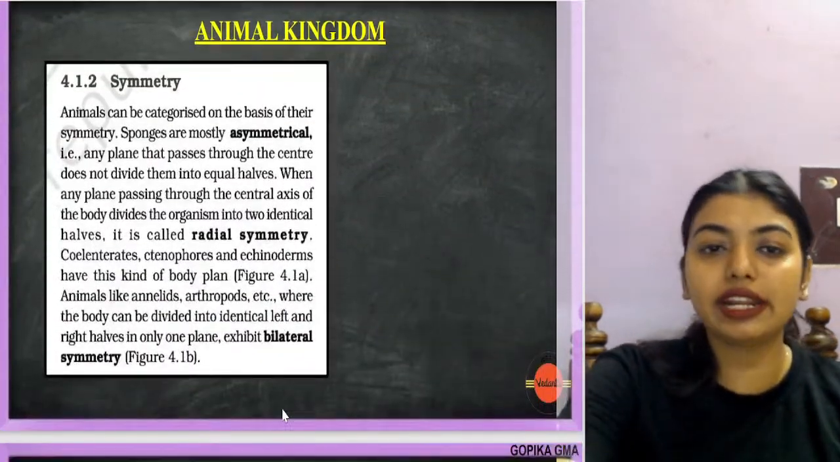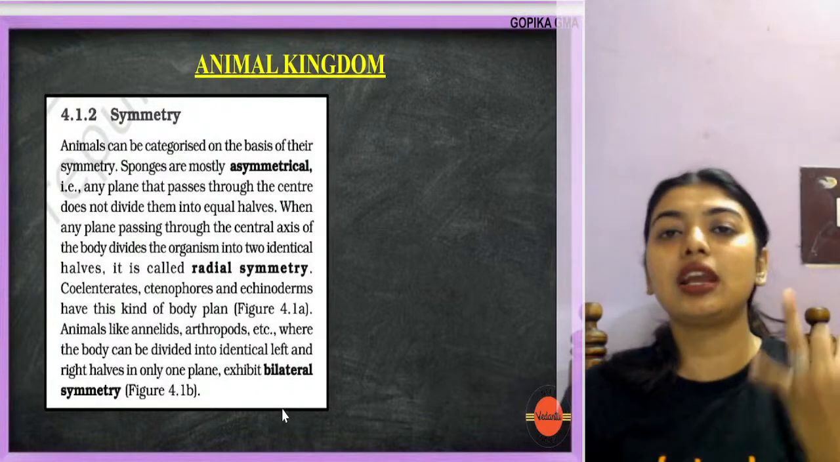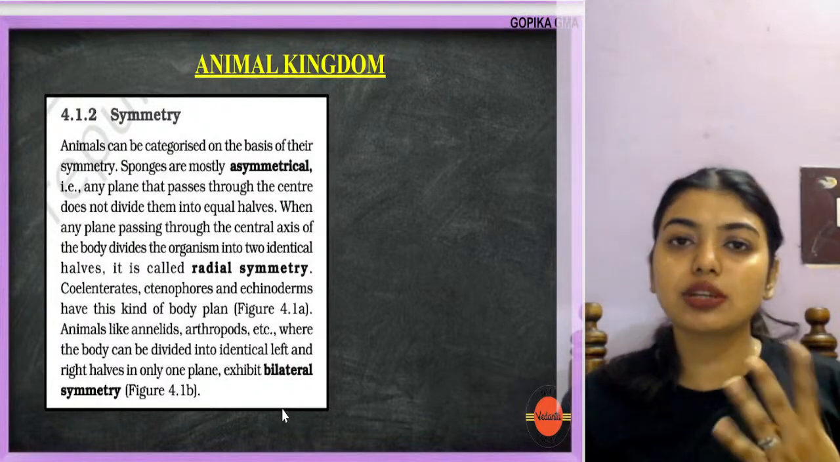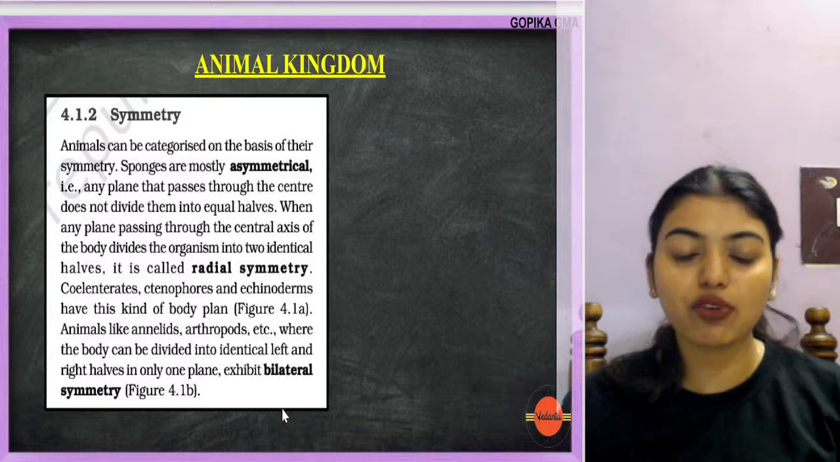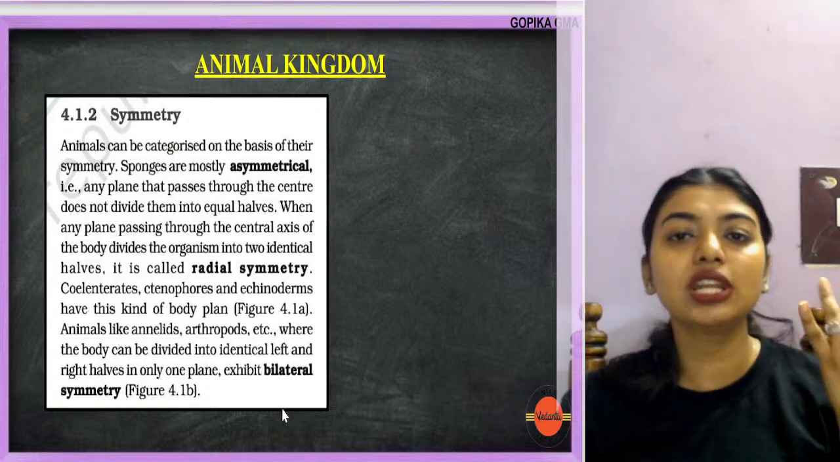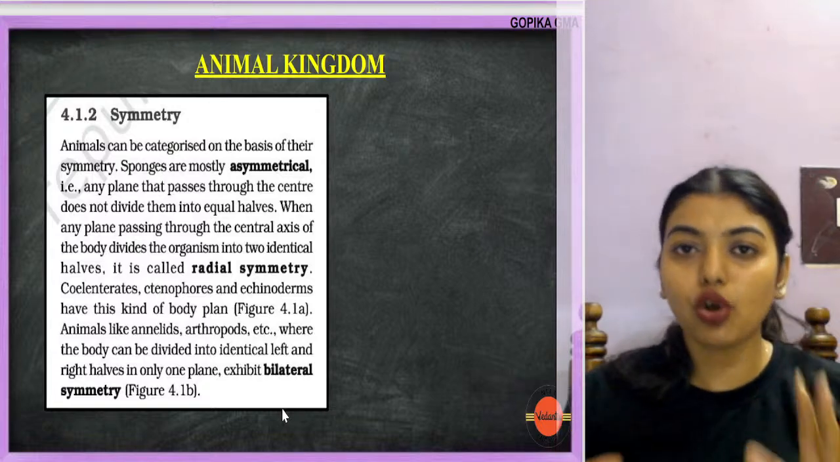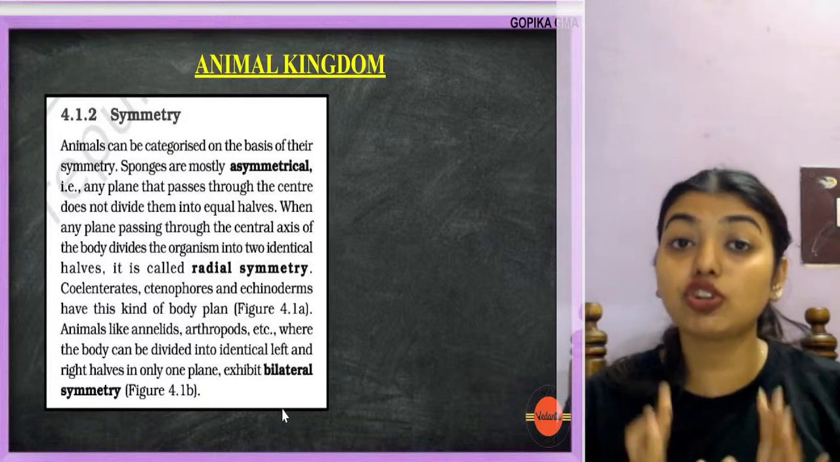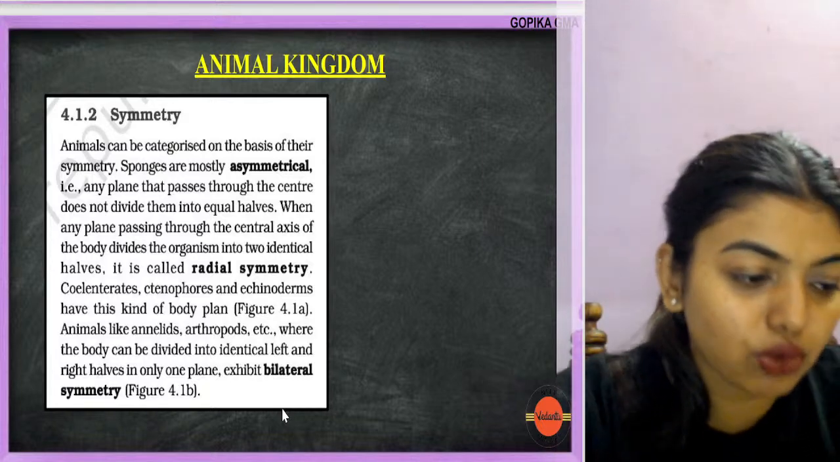So right now you learned incomplete digestion, complete digestion, closed circulatory system, open circulatory system, cellular level of organization, tissue level of organization, and organ level of organization, organ system. This is how much we have covered so far. Yes, so far clear?